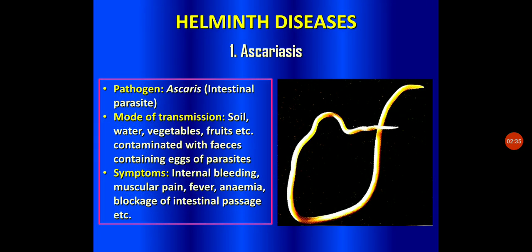Okay. The next disease is Ascaris. Ascaris belongs to the helminth diseases. Helminths are the worms. Ascariasis is the name of the disease caused by the pathogen Ascaris. It is one of the intestinal parasites. Parasites are those which consume food and take benefits from the host body. In turn, they harm the host, and such organisms are known as parasites.